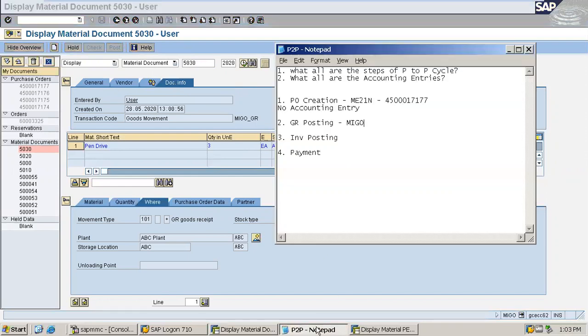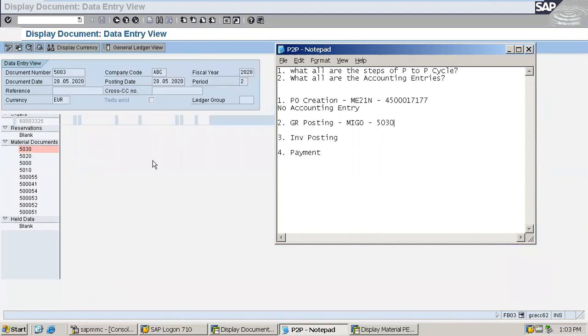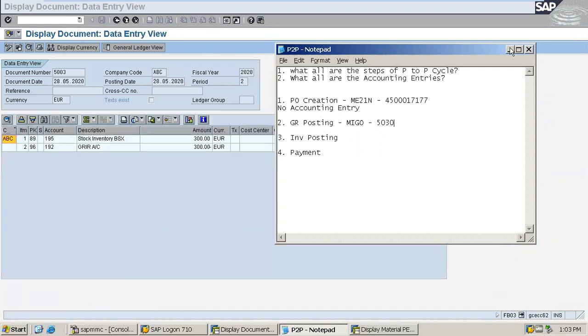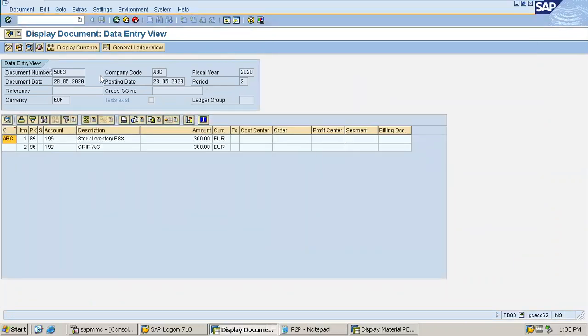Now let me write it down. GR posted. 5030 is the document number. Now I have clicked on the FI document here. It will show me the accounting entry that has got posted against the goods receipt. It is coming up. See, the GR has come, the accounting document has appeared, and here stock inventory has got debited and GRIR got credited, which is absolutely fine.